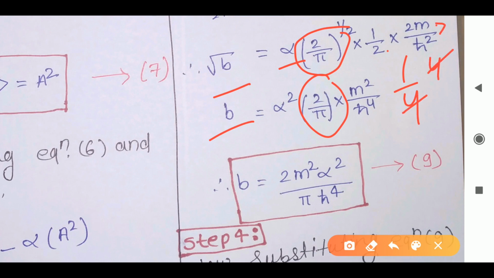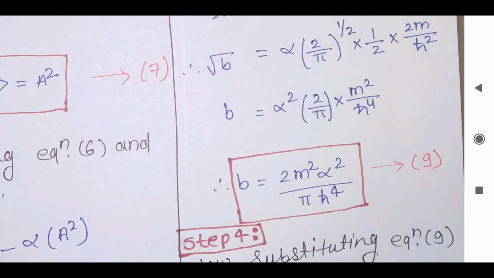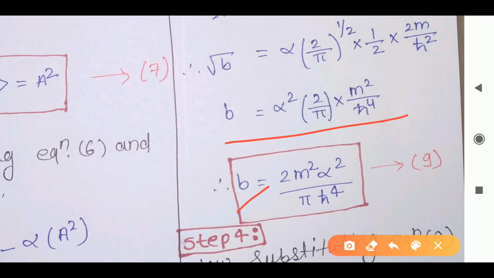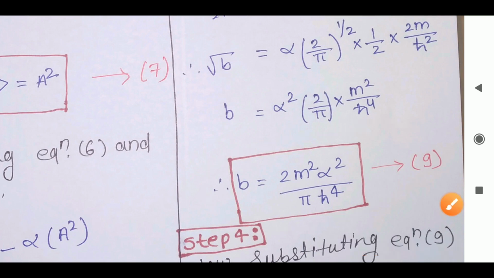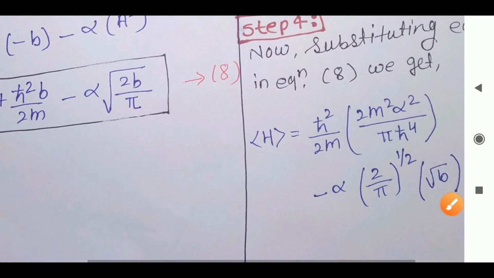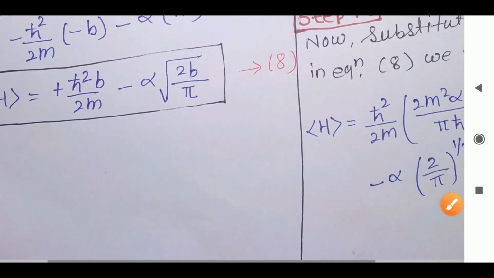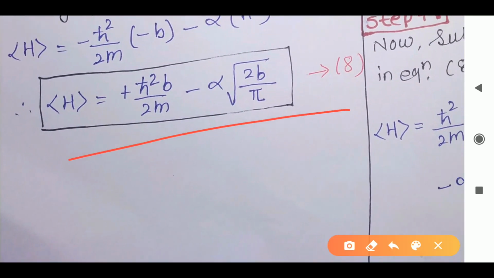So here I will get m square upon h cross square as it is. So this value we will get here. Okay, so b will be, I can write, 2m square alpha square divided by pi h cross raised to 4. So this is the value of b we will get here. Now we will substitute this value in this equation number 8. In this equation we will substitute.